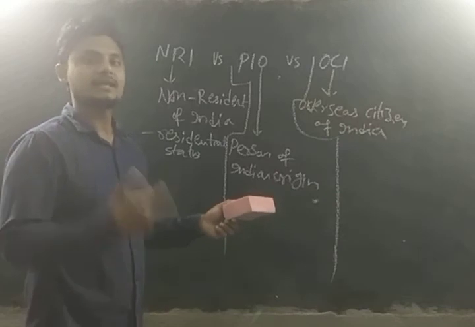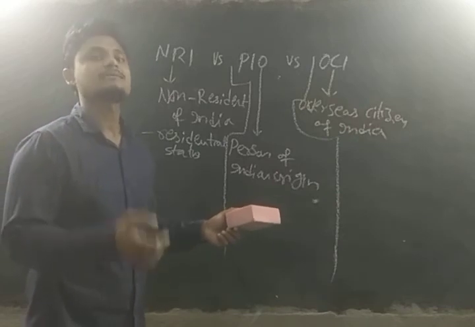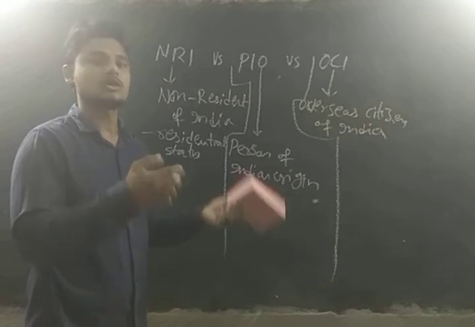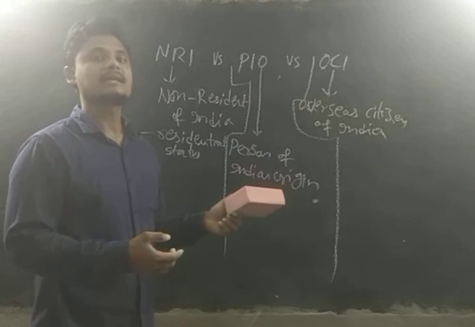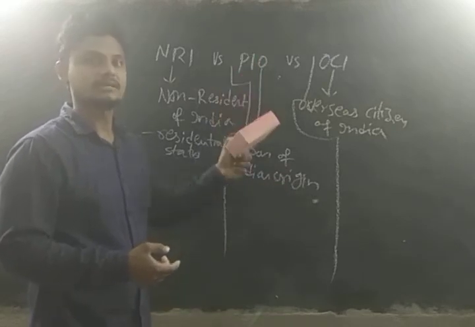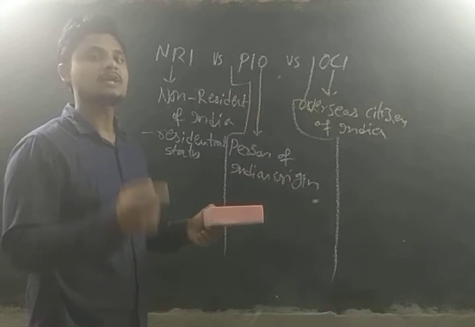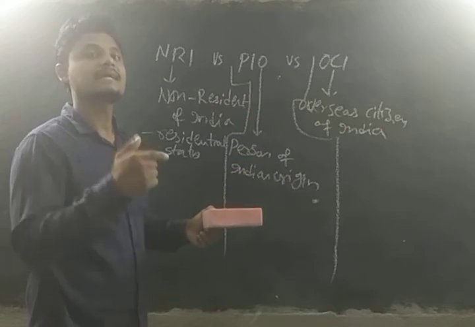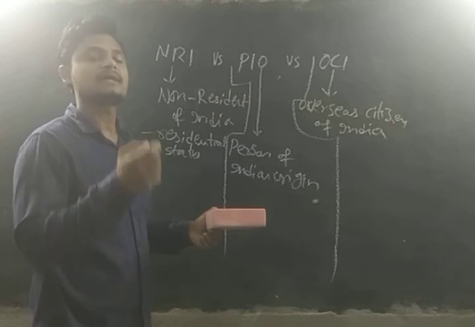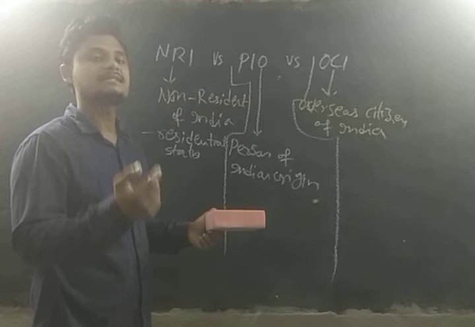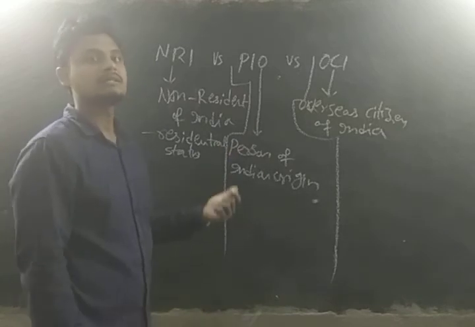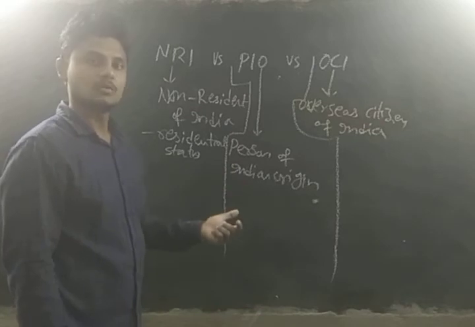If any of his parents or ancestors was a citizen of India at the time of the constitution or after the constitution, then that person can be given the status of PIO, person of Indian origin, even if that person belongs to another country and holds the citizenship of another country. This is called PIO, the person of Indian origin.